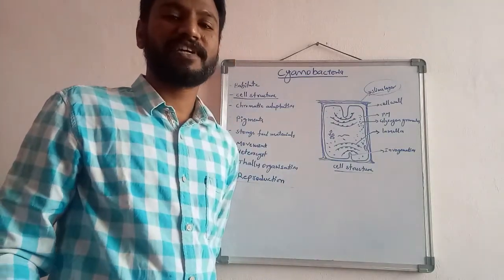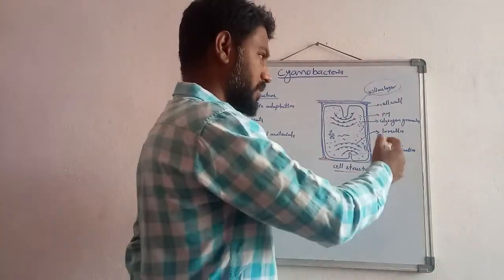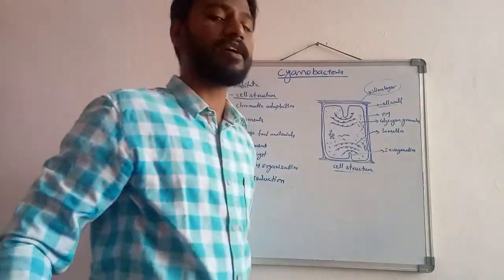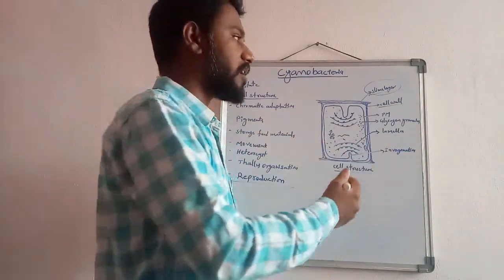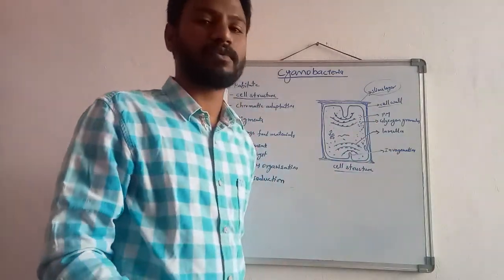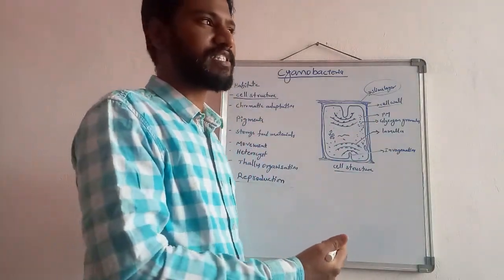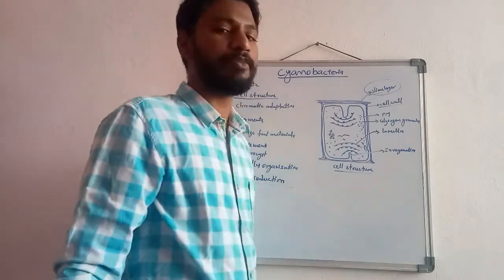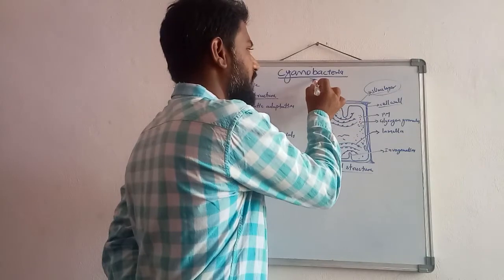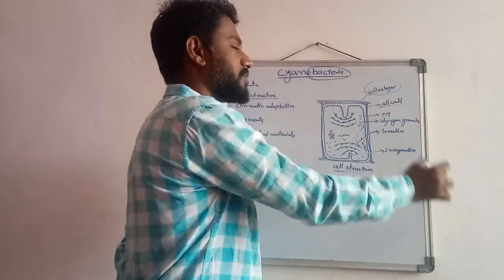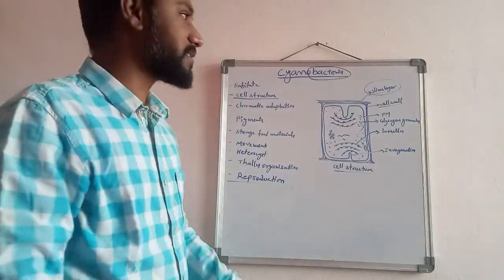The cell wall is differentiated into two regions, the outer cell wall and the inner cell wall. The outer cell wall is made up of microfibrils, and the inner cell wall is made up of muramic acid and mucopeptides. This is like the bacterial character.